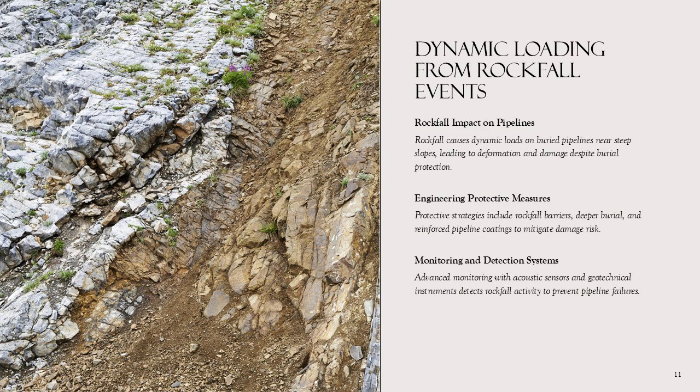or coating damage. Engineers use impact analysis models to estimate energy transfer and potential failure modes. Protective measures include installing rockfall barriers, increasing burial depth, and reinforcing pipeline coatings. Real-world incidents in alpine regions demonstrate that rockfall impacts, though less frequent than landslides, can cause catastrophic failures if not properly mitigated. Advanced monitoring systems using acoustic sensors and geotechnical instruments help detect rockfall activity and prevent pipeline damage.